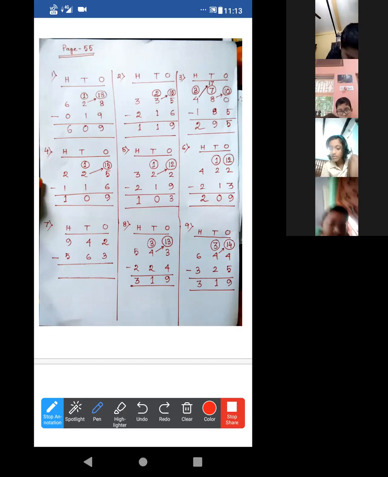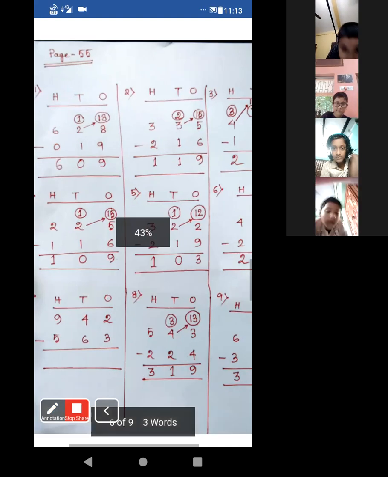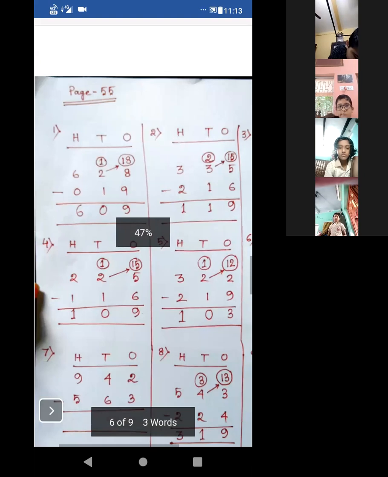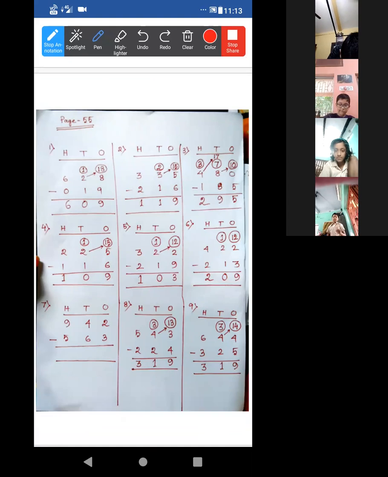Now just look at this. For these 4 questions at first, for these 2, 1, 2 and 3. Look at this. If the screen is hazy, or you can't see it properly, then just zoom in or zoom out accordingly. First question is given over there. It is 628 and this is 19, right?